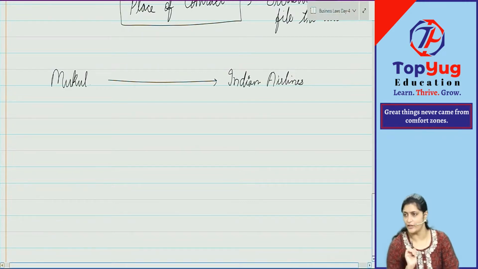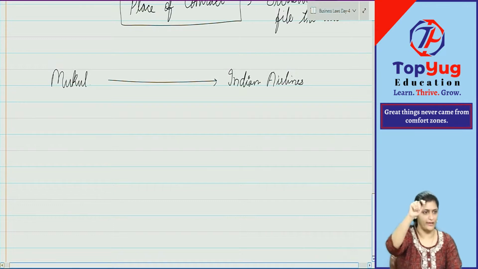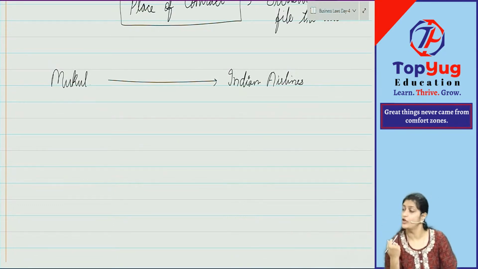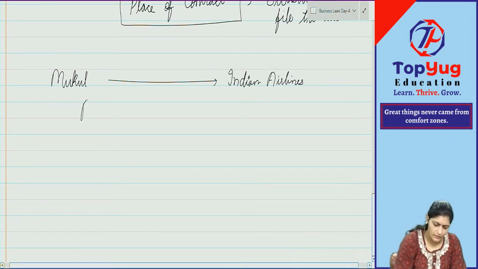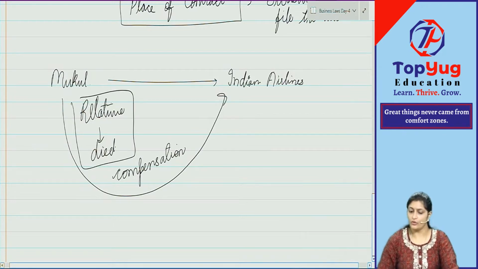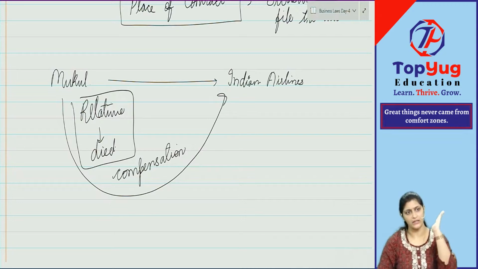Now, Mukul Datta went to Indian Airlines saying that because of your negligence, my relative died. Now you will have to pay me compensation. Because this relative died, Mukul Datta said, for this you have to give me compensation. Now, Indian Airlines showed Mukul Datta the ticket.